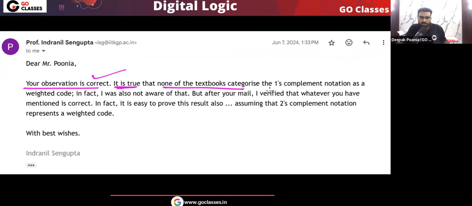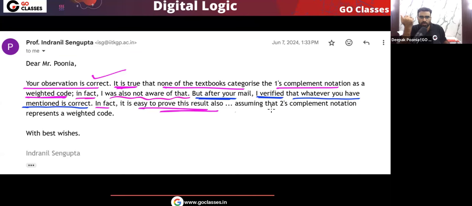It is true that none of the textbooks categorize one's complement as a weighted code. In fact, I was also not aware of that. You can see this is a very amazing reply from Professor Indranil sir. They are saying that in fact I was also not aware of that. But after your mail, this is a proud moment for Chetan. This is a proud moment for Go Classes. After your mail, I verified. You can see a professor of IIT Kharagpur is saying that after your mail, I verified that whatever you have mentioned is correct. In fact, it is very easy to prove.